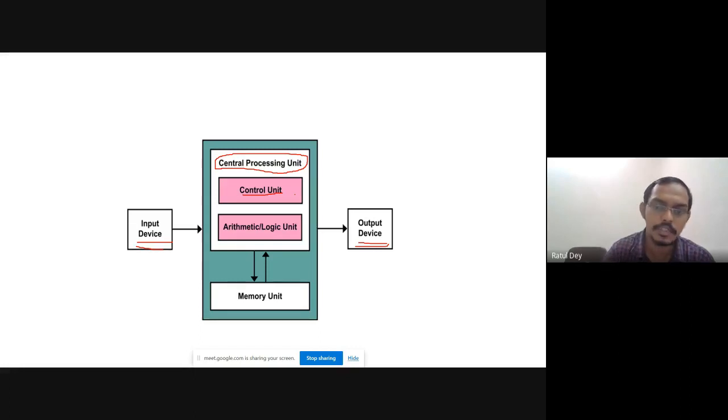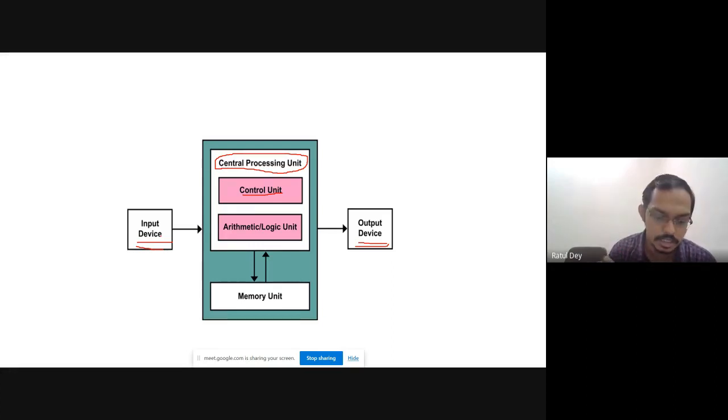The job of a control unit is just to collect some instructions, and these instructions will be communicated between them. Suppose you are clicking something from the input device, you are using a mouse, you just click one file. Now whenever you click on one file, automatically this file is opened for us. Now this instruction is given by you.